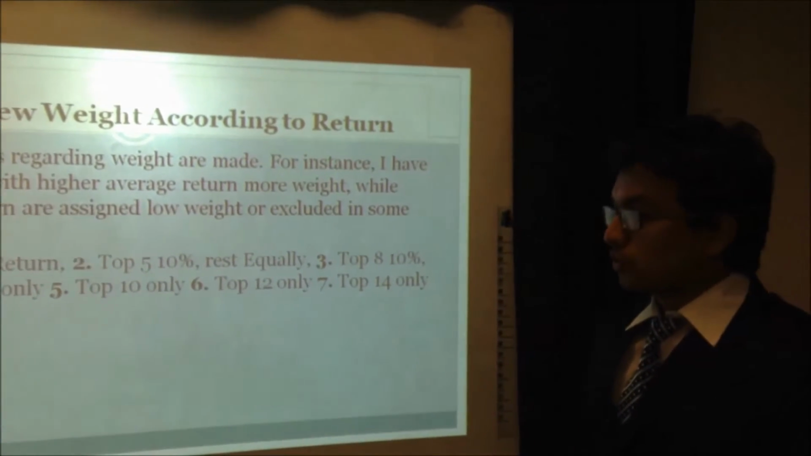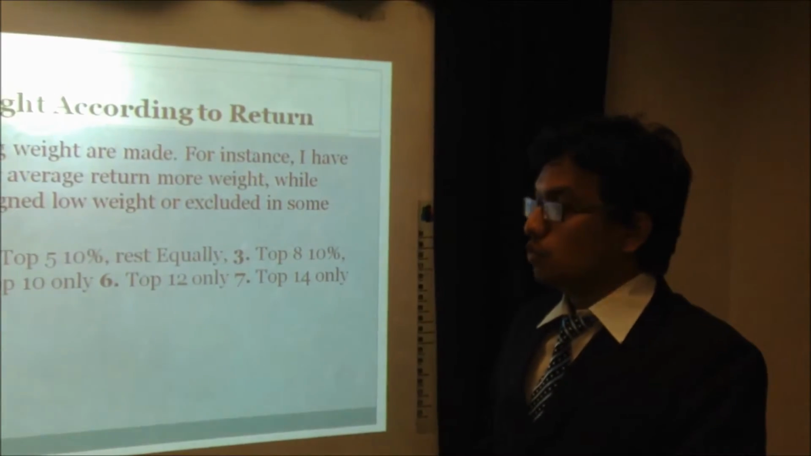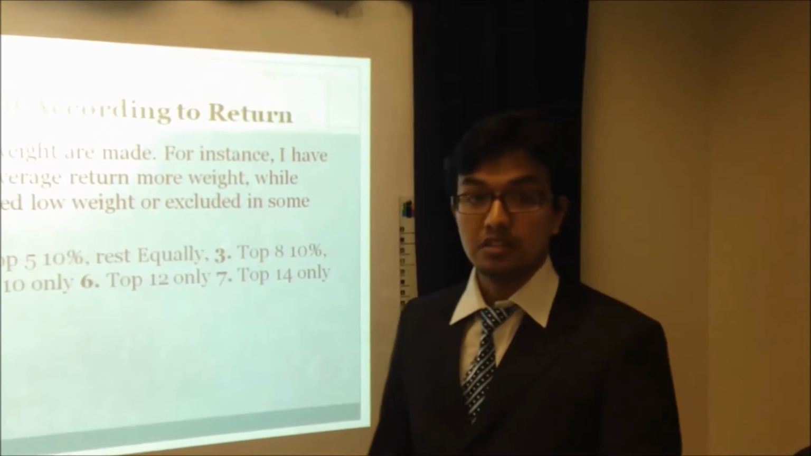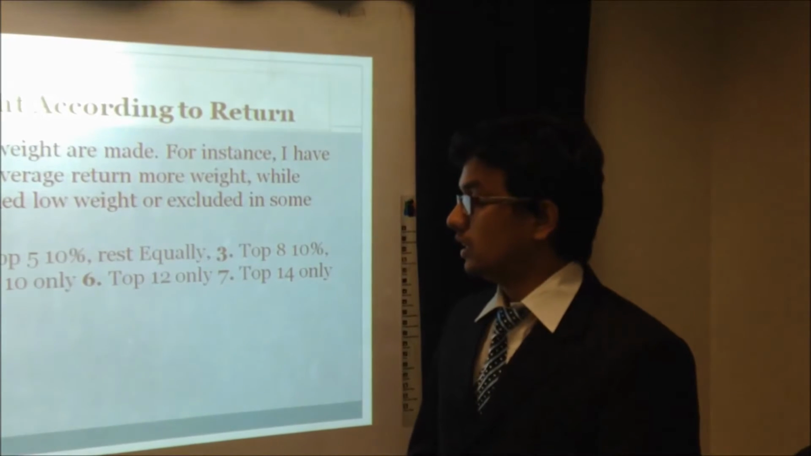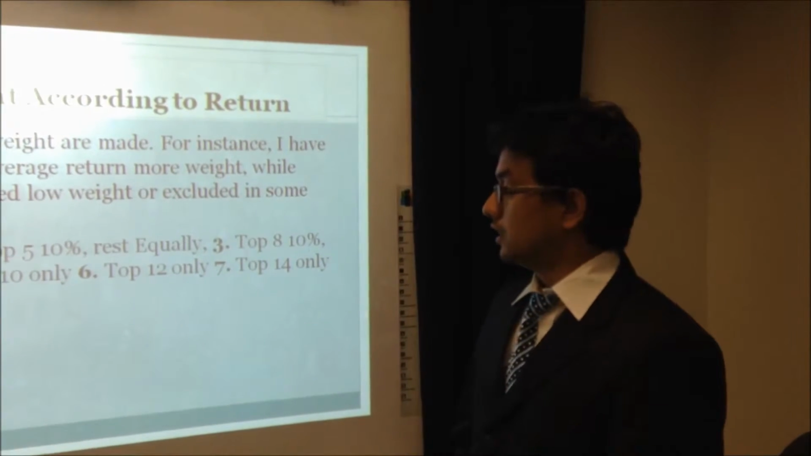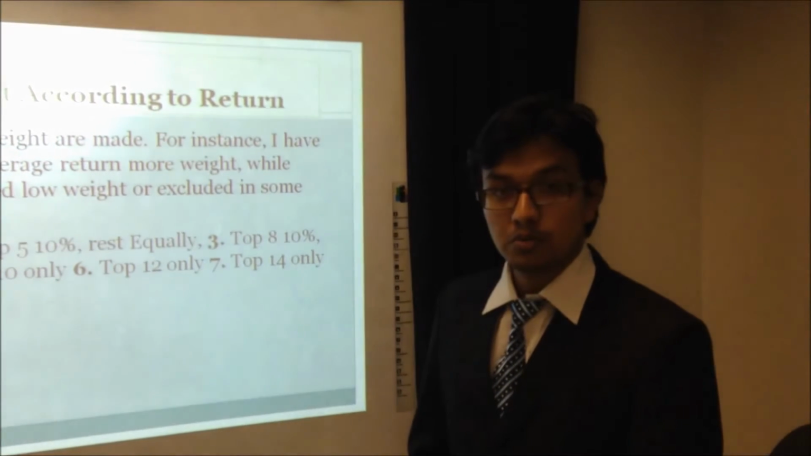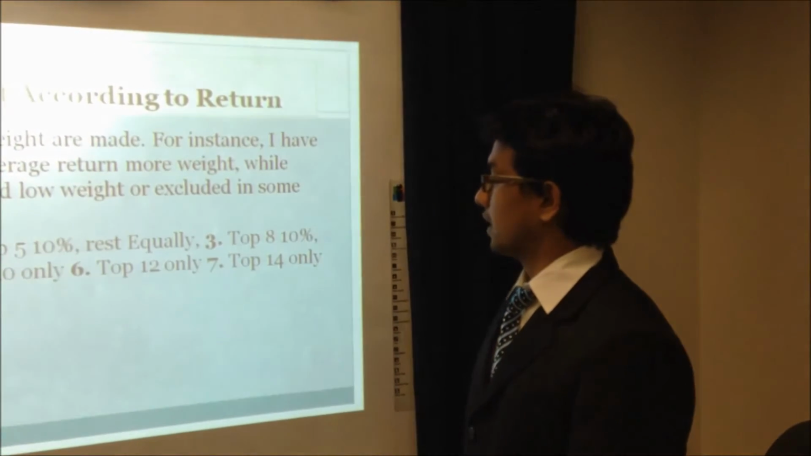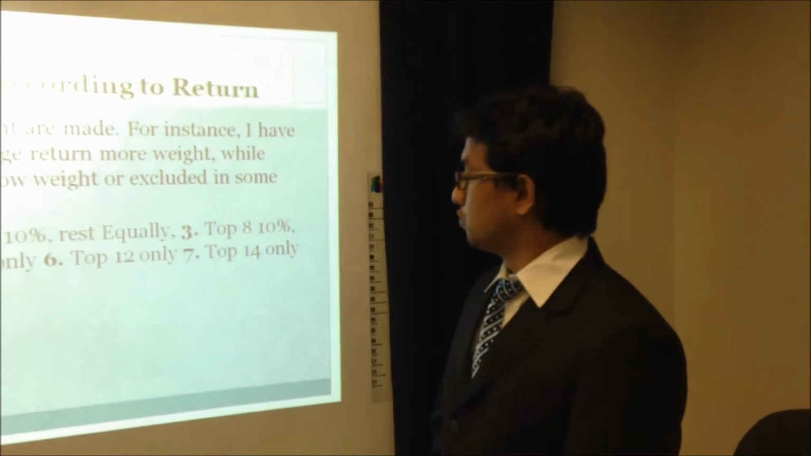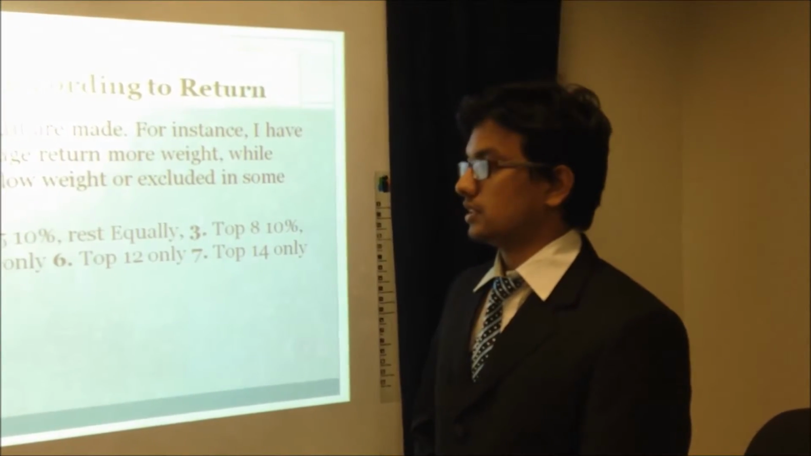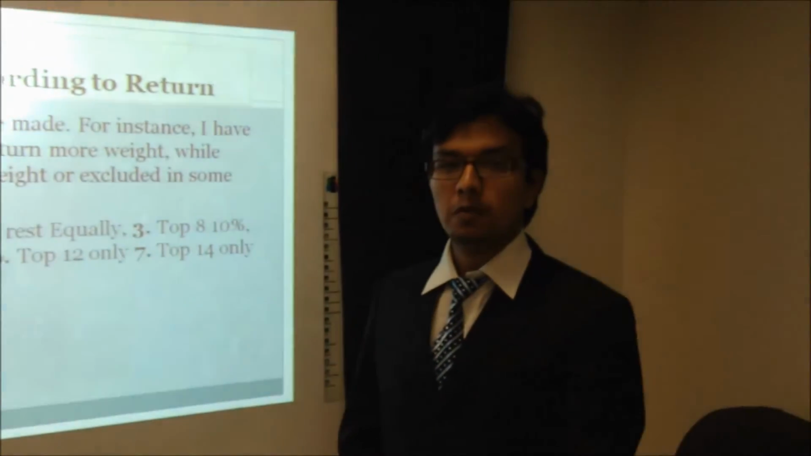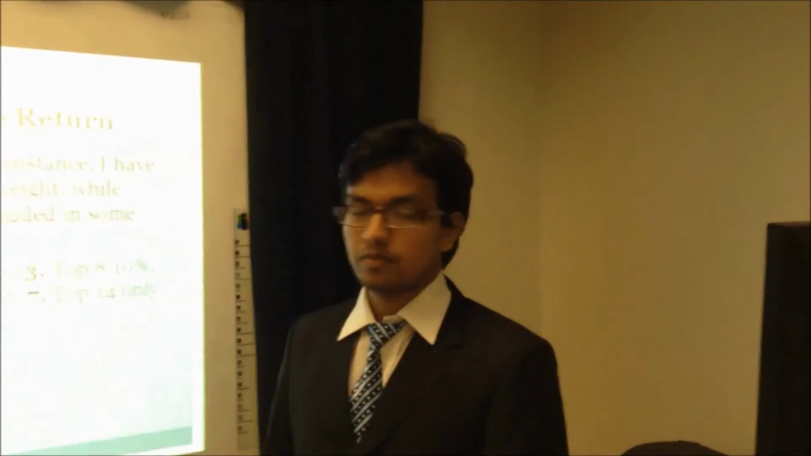Then the fourth portfolio has only the top 8 performing companies. The fifth portfolio has only the top 10 performing companies. The sixth portfolio has only the top 12 performing companies. And the seventh portfolio, likewise, has the top 14 performing companies. And the last one has only the top 15 performing companies.